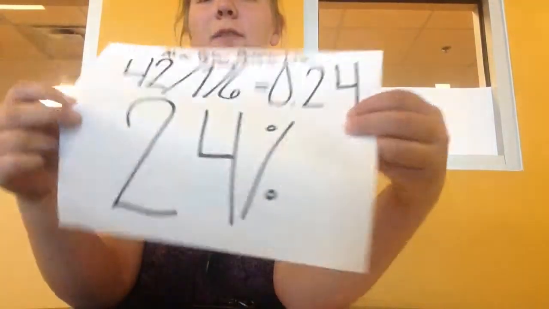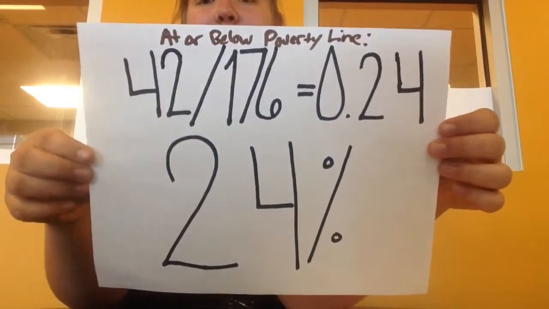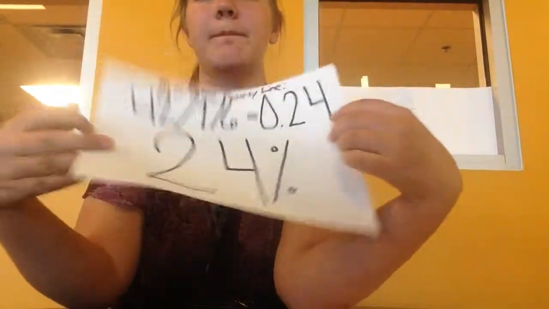We were also asked to find the probability of household incomes that are at or below the poverty line. We concluded that 24% of households in the US are at or below the poverty line.